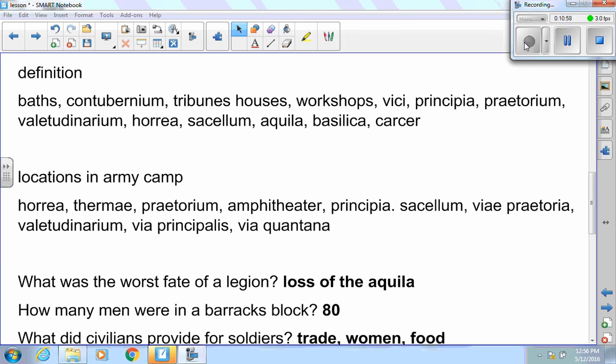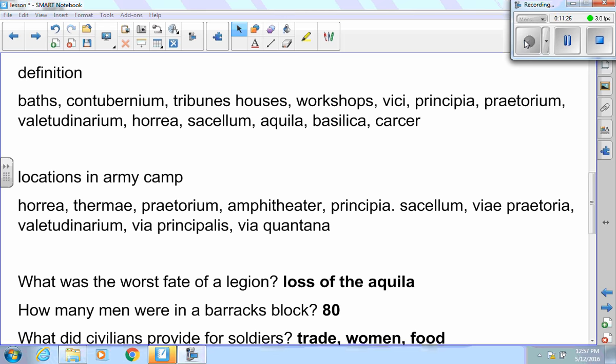Here we have the locations in the army camp of these specific places. You need to know where the granary is, where the baths are, where the praetorian housing is, where the amphitheater is, where the headquarters would be, where the pagan chapel would be, where the praetorian road would be, where the hospital would be, where the road of the leaders of headquarters would be, and the road of the Quintana.